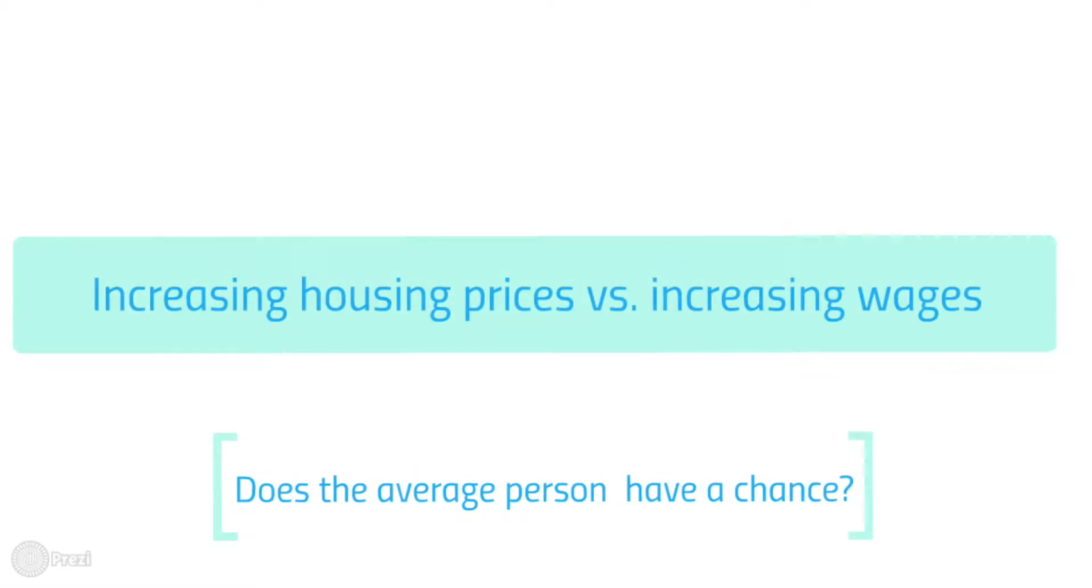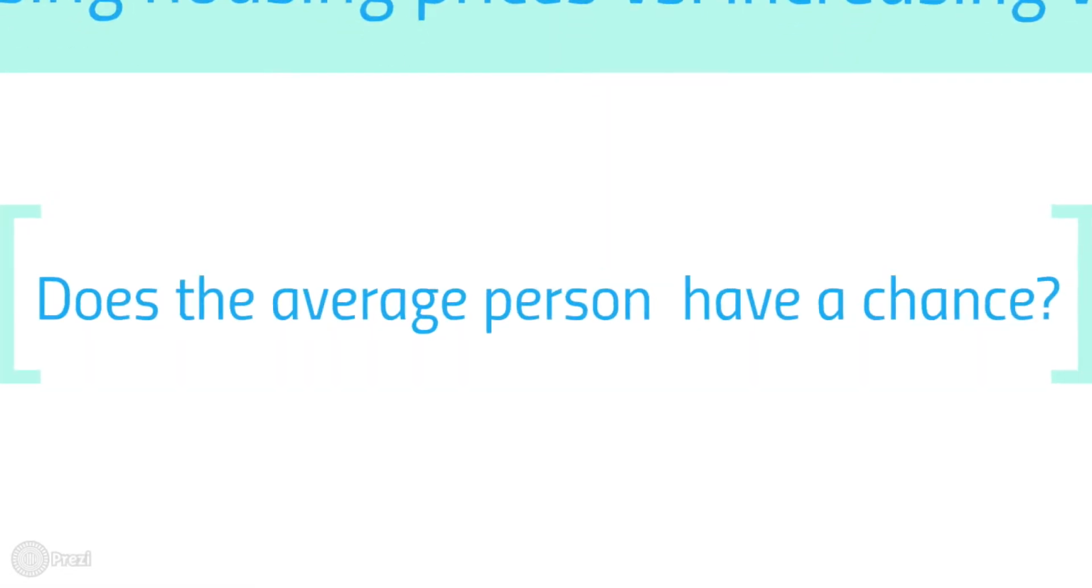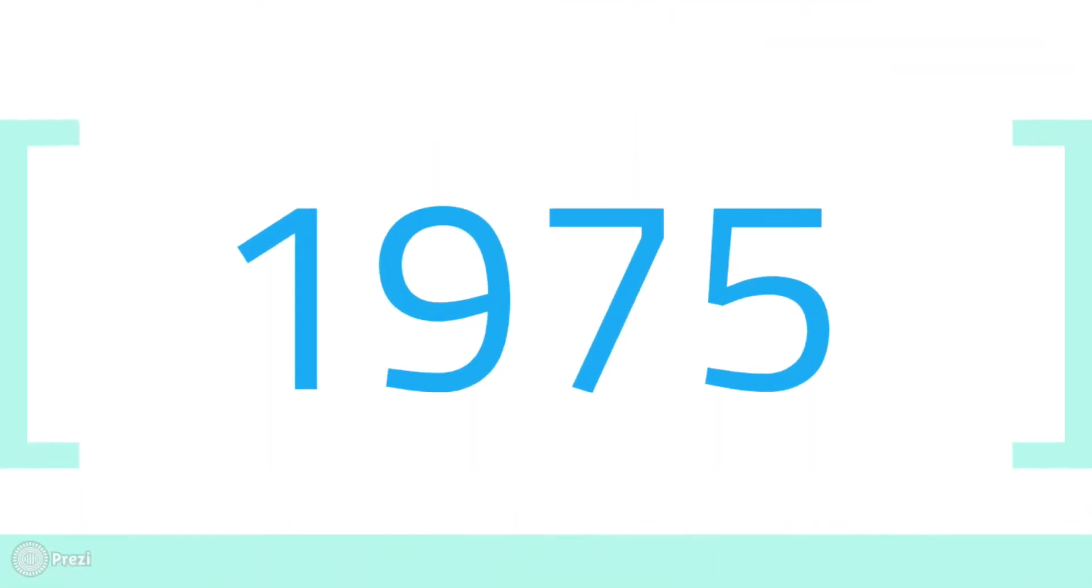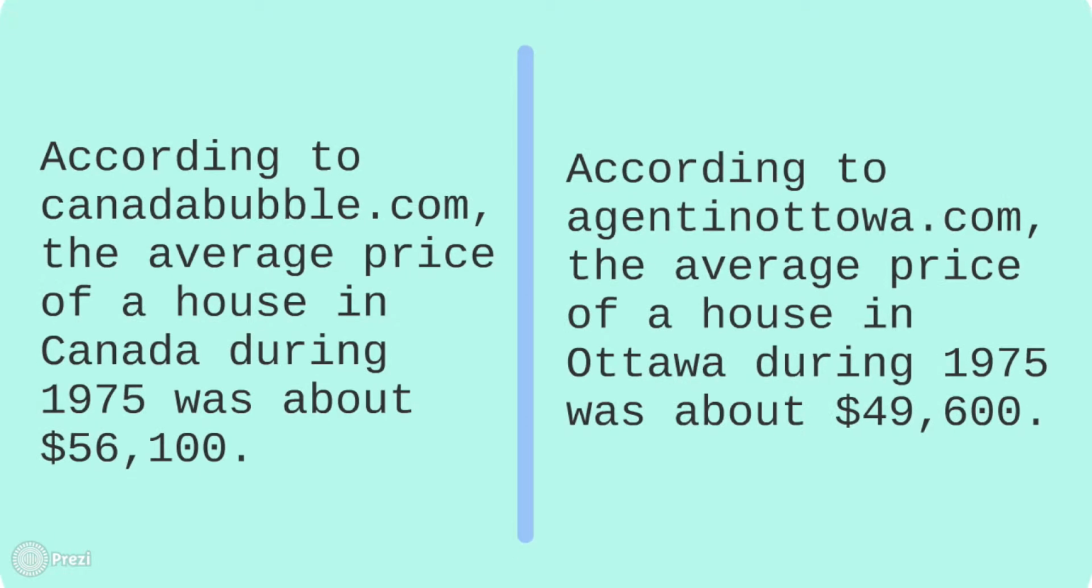Increasing housing prices versus increasing wages, does the average person have a chance? First, we will look at housing prices in 1975. According to CanadaBubble.com, the average price of a house in Canada during 1975 was about